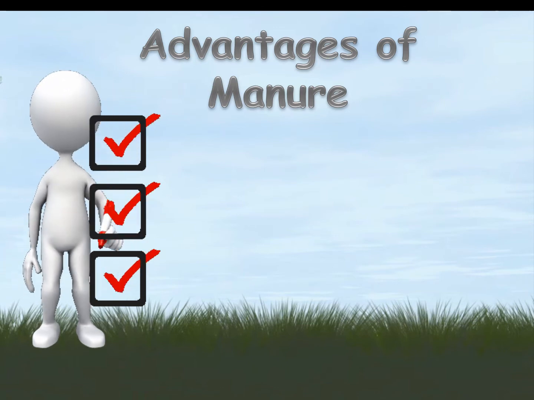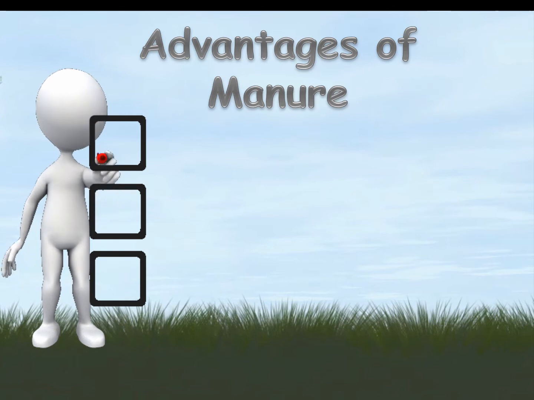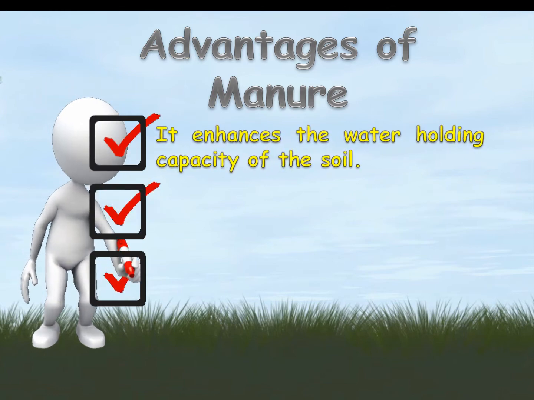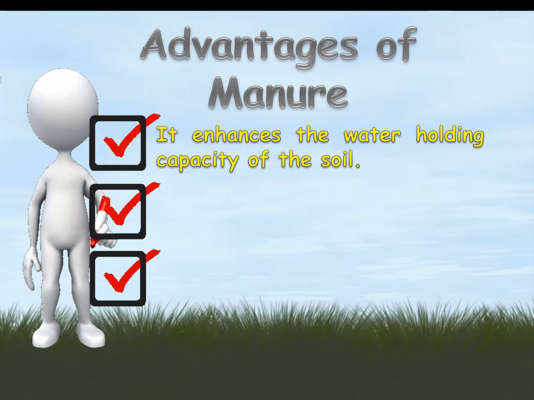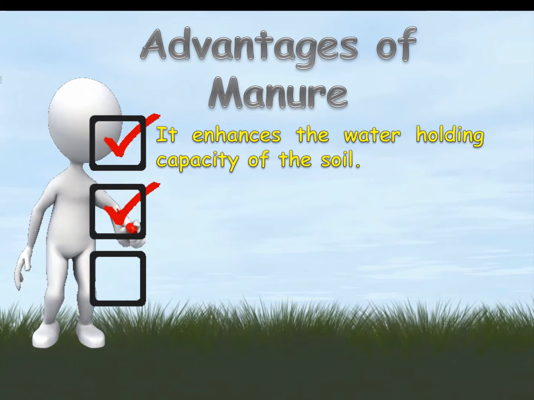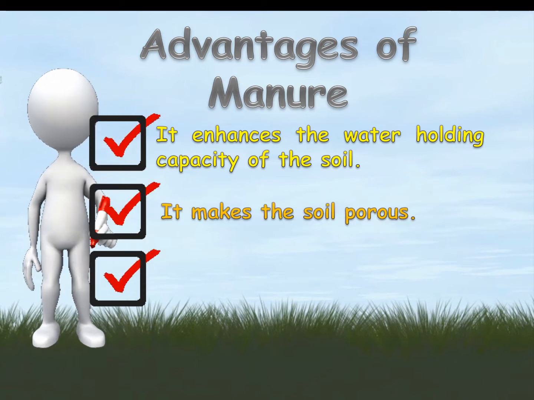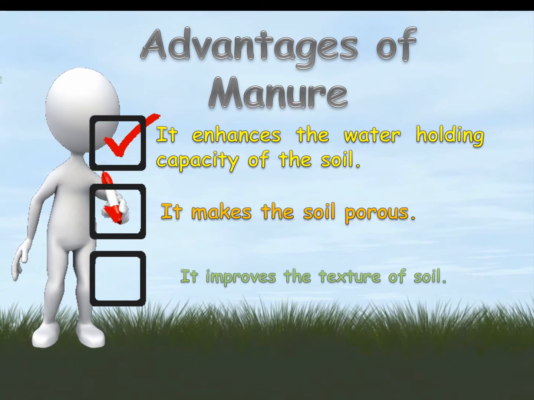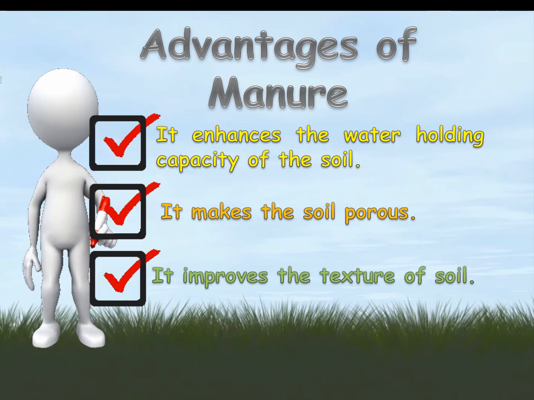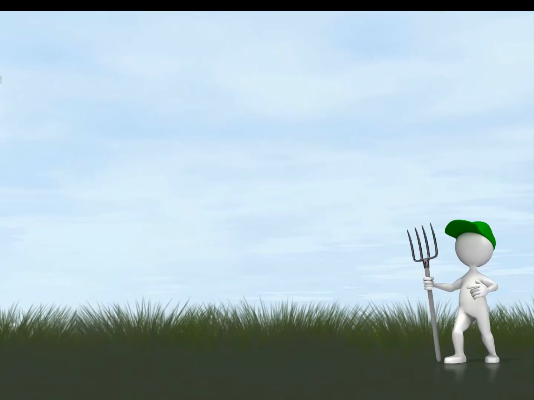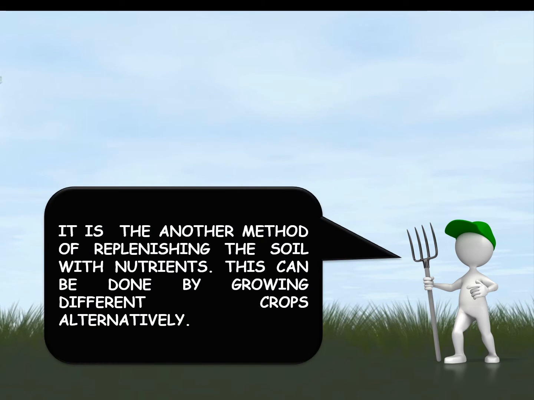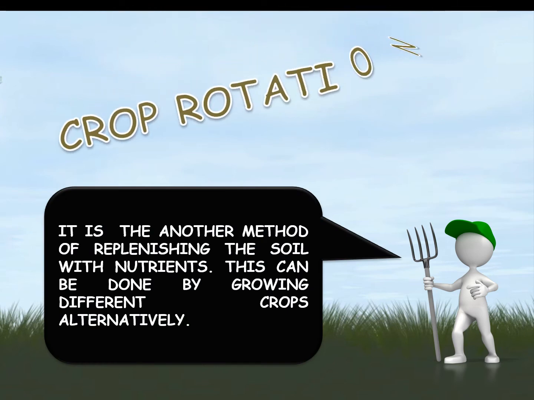Manure is considered better than fertilizers because it enhances the water holding capacity of the soil. It makes the soil porous. It improves the texture of soil. There is another method of replenishing the soil with nutrients, crop rotation. This can be done by growing different crops alternately.